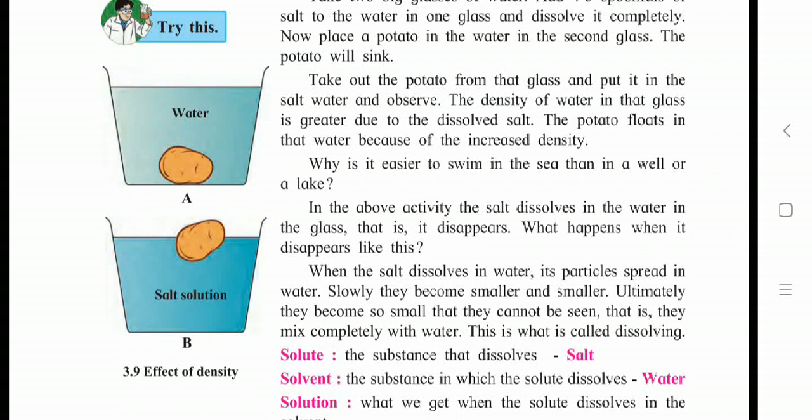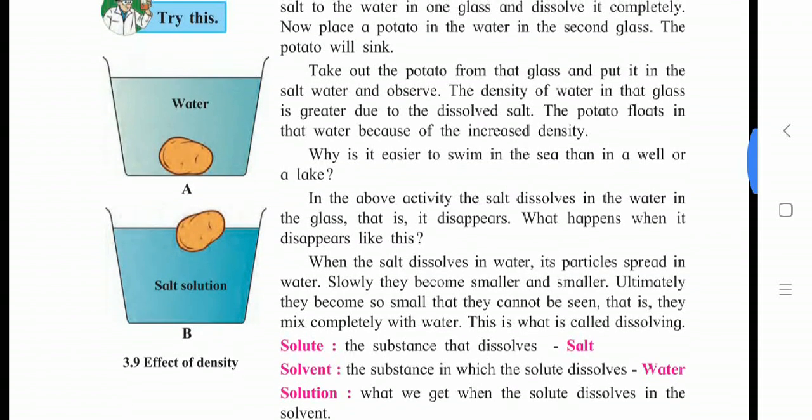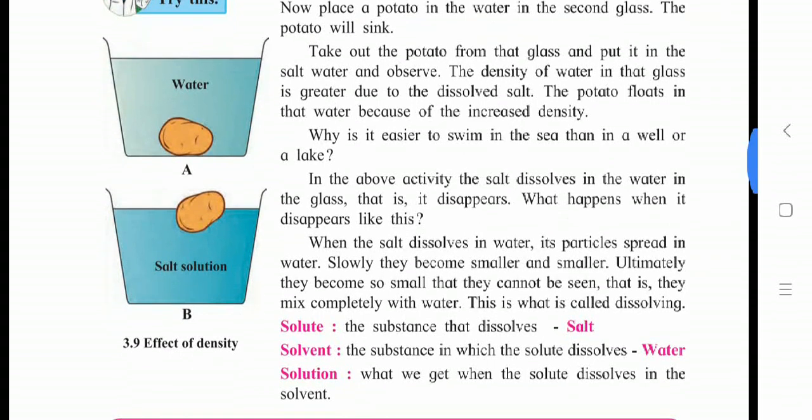Solvent is the substance in which the solute dissolves, for example water here. Water is a solvent in which all or some substances, that is solutes, can be dissolved. Solution is what we get when the solute dissolves in the solvent.